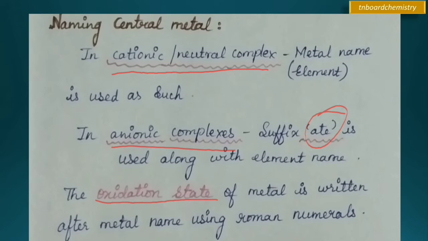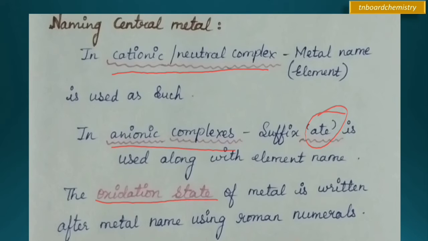Next, if the kappa term is present, it is used to denote an ambidentate ligand. Okay, that also you know. Next, if a coordination entity contains more than one ligand of the same type, it is denoted by di, tri, tetra. And if the ligand contains a Greek prefix, it is denoted by bis, tris, tetrakis. An example is ethylene diamine.